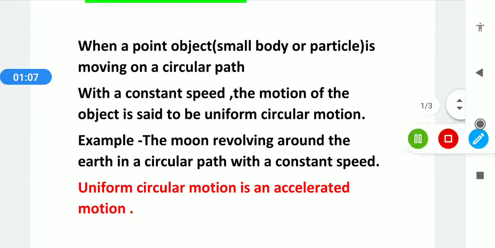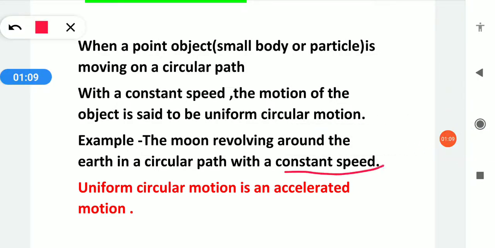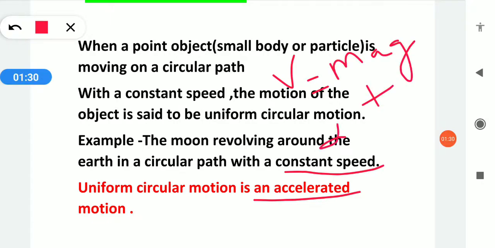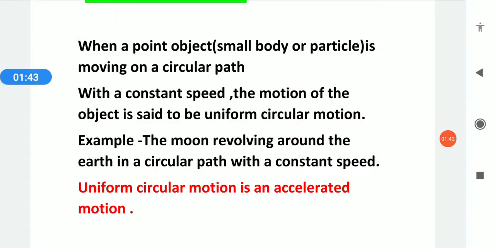Every time I'm repeating the same word, speed. Remember this: even then we say that it is an accelerated motion. In the previous part I told you that acceleration is the rate of change of velocity, and in velocity we need both magnitude plus direction. So speed gives us magnitude only, but velocity gives us magnitude plus direction. So here, if magnitude is constant, what is changing? Exactly, direction is changing.